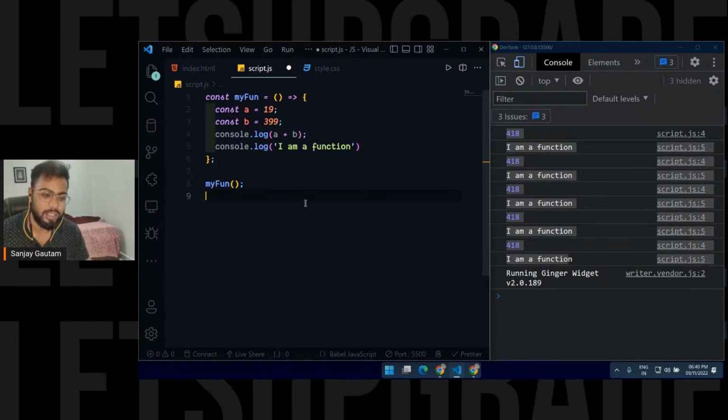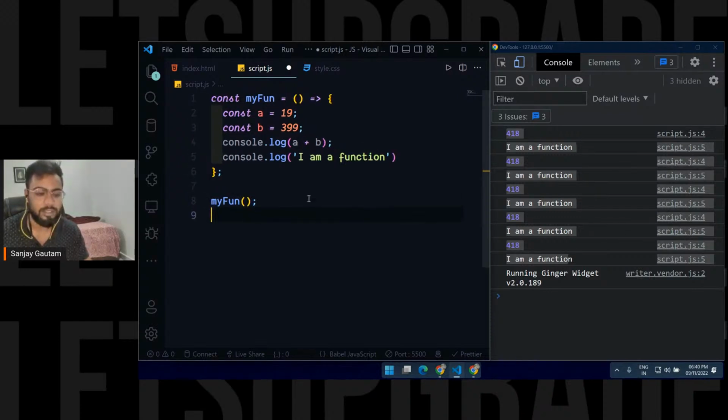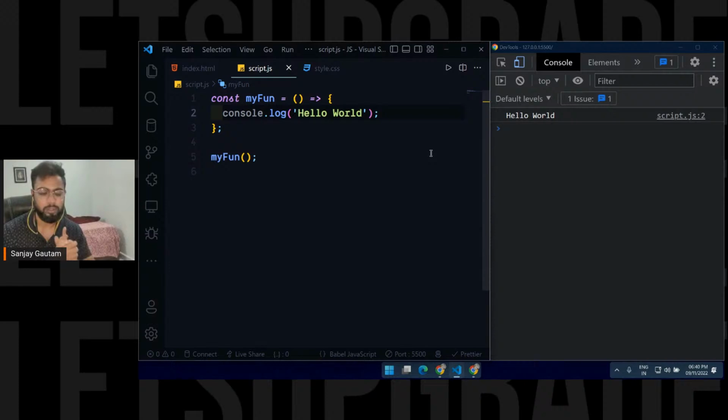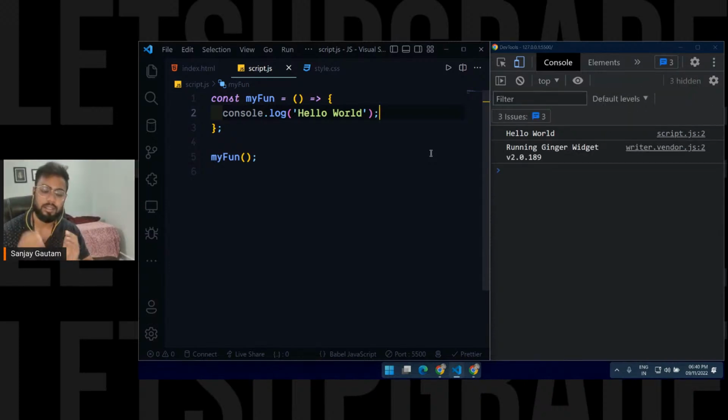But the story doesn't end here, because in a function you can do much more than this. So what I mean by this, I'm just going to write a simple hello world here. And the next thing you can do now is pass some values to a function. When you call your function like this, you can basically pass some values. It's like, hey function, can you just execute yourself, and these are some values for you. If you want to use these values, you can.